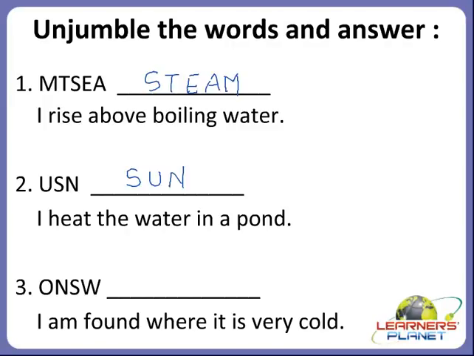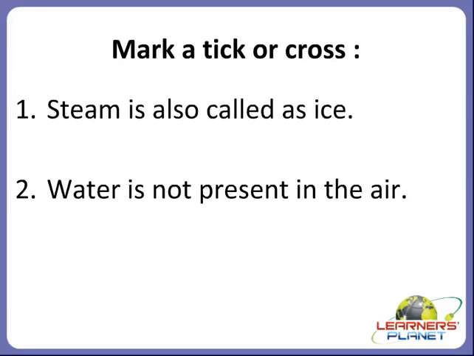Yes, when we unjumble this word, it comes out to be snow. S-N-O-W, snow. Snow is found where it is very cold. Okay, children. Now we will move on to the next activity.